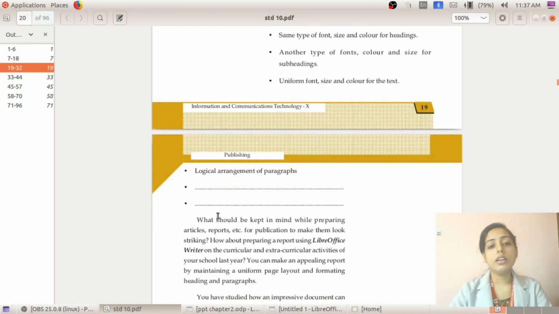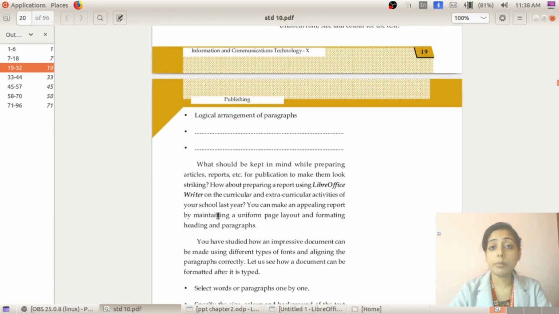And then there are another 2 points. We can apply proper spacing between the paragraphs. Then we can give a page border, text border or character border to the paragraphs. So these are all the preparations that should be followed while publishing.